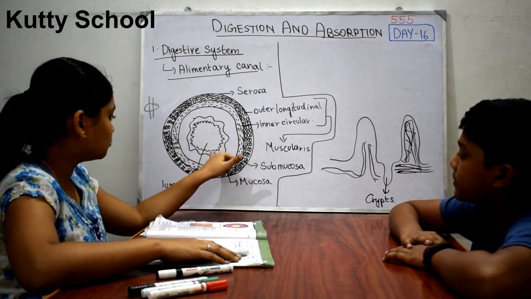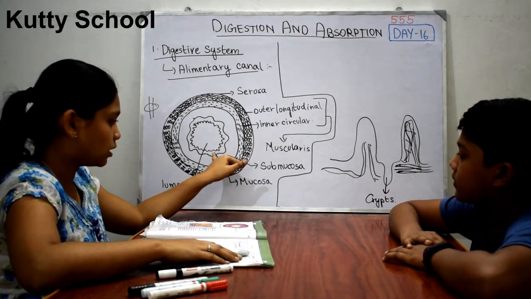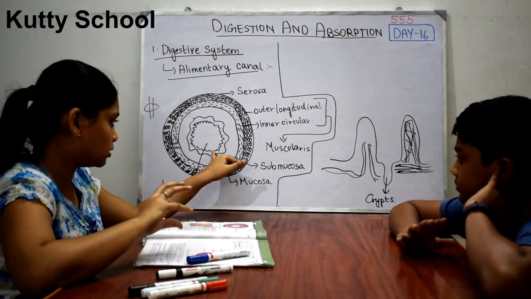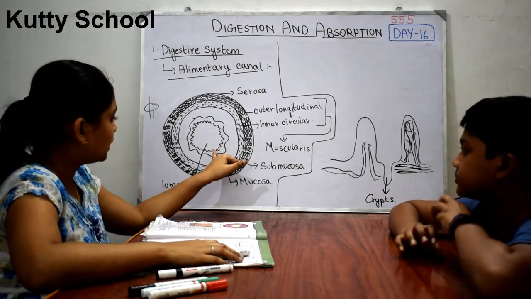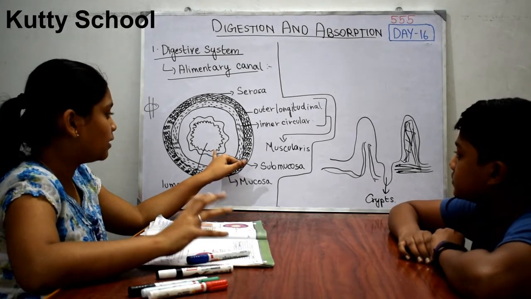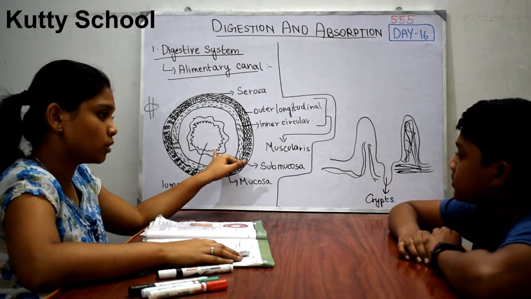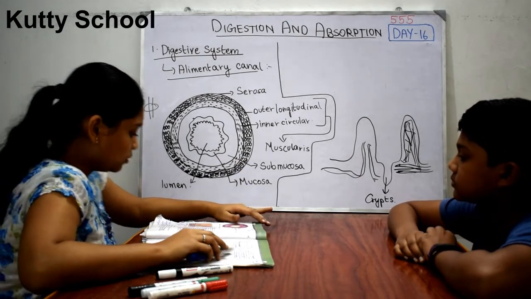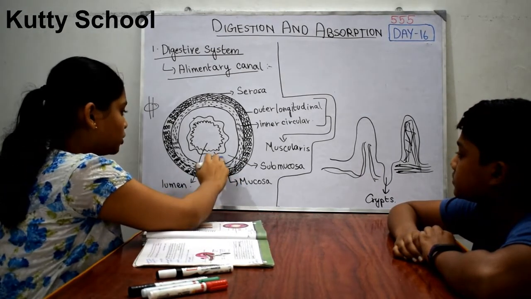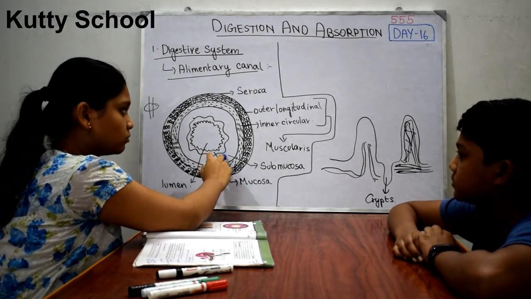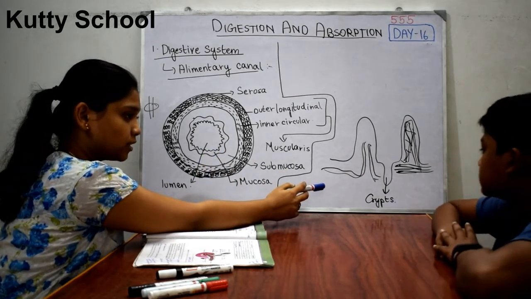Next comes the mucosa, which has many villi in the intestine and rugae in the stomach. This lining mucosa has many rugae, with a structure like this.